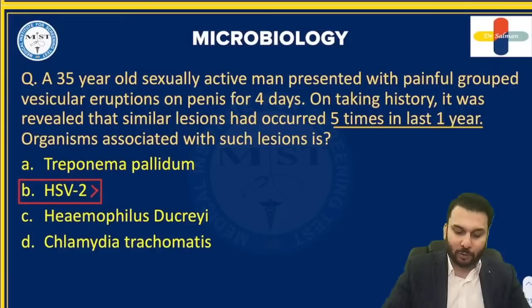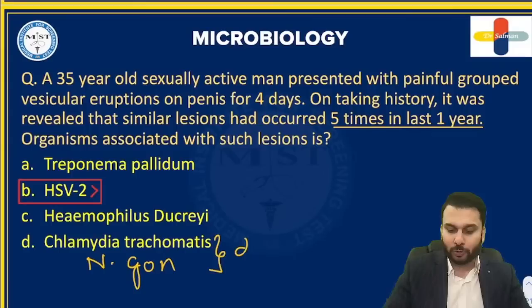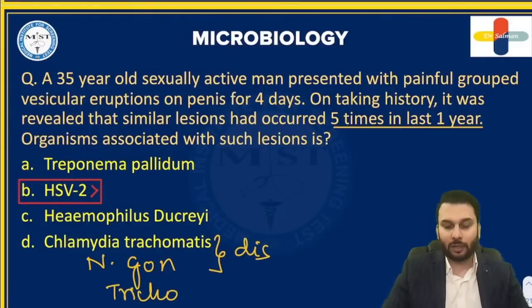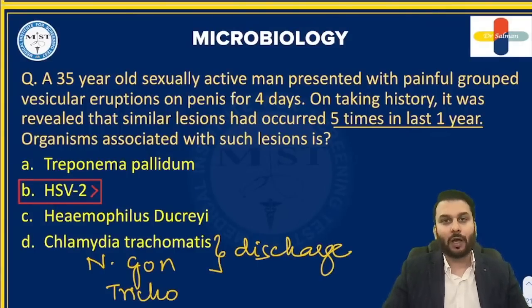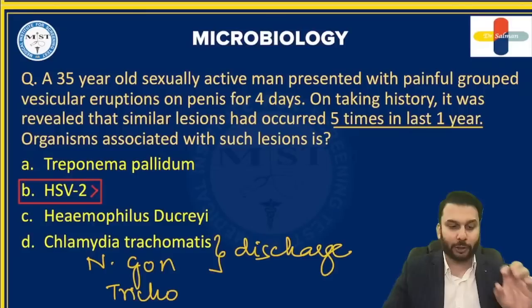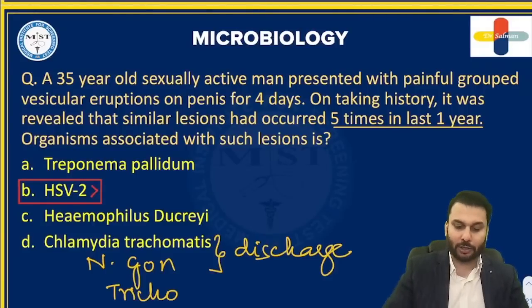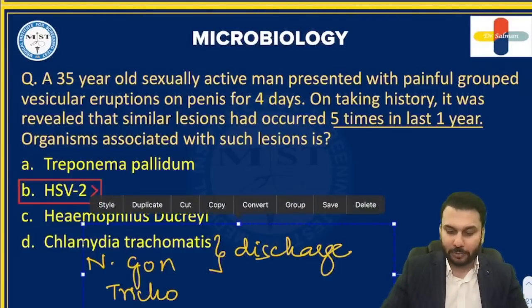And Chlamydia trachomatis and Neisseria gonorrhoeae are known to produce discharge. In fact, trichomonas also I can add to the list. Other ones are producing genital ulcers, whereas chlamydia, gonorrhea, trichomonas produce some kind of discharge. So that brings me here.